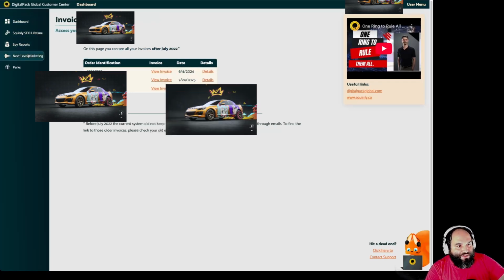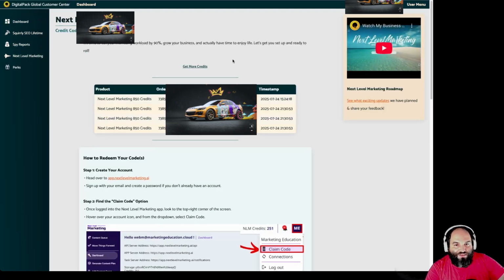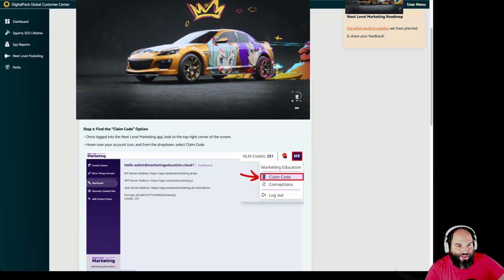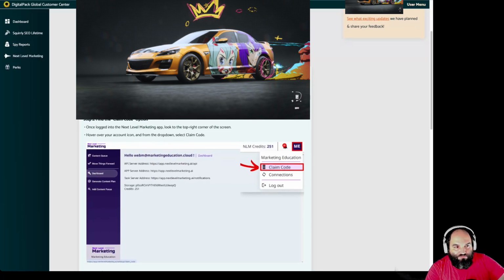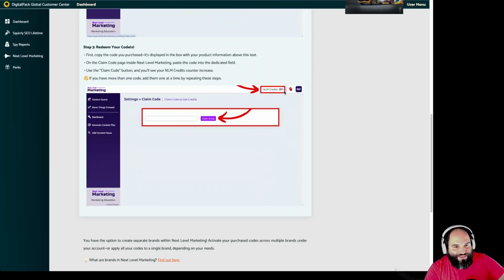Now on the left side, you're going to see next level marketing. And this is where the fun starts, because it shows you your credits, what it does. You can even see exciting updates that we have planned. But in order to redeem them, you have the codes here that you've just purchased, and then you go here, because this is step 1, and then you have step 2, and you also have a screenshot that shows everything, right? And you can redeem the codes, and then the codes are going to show up.